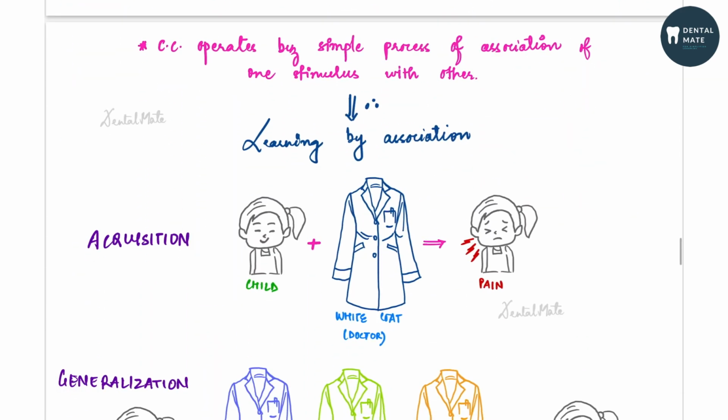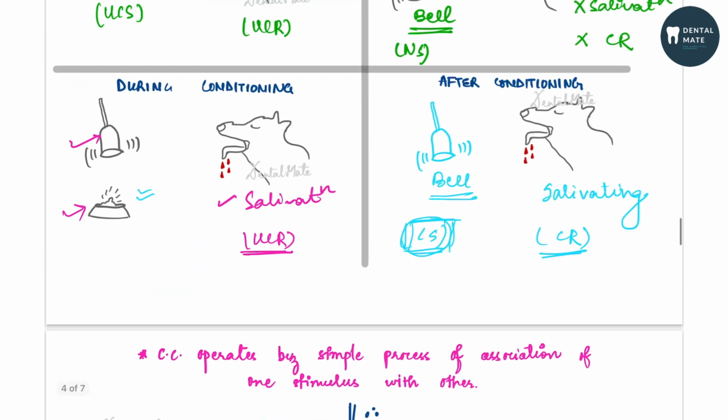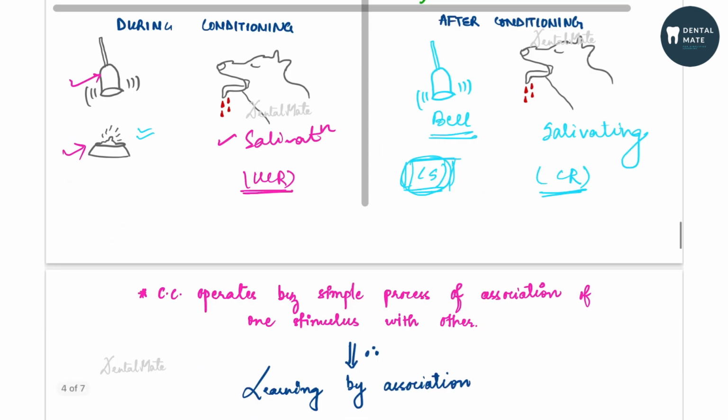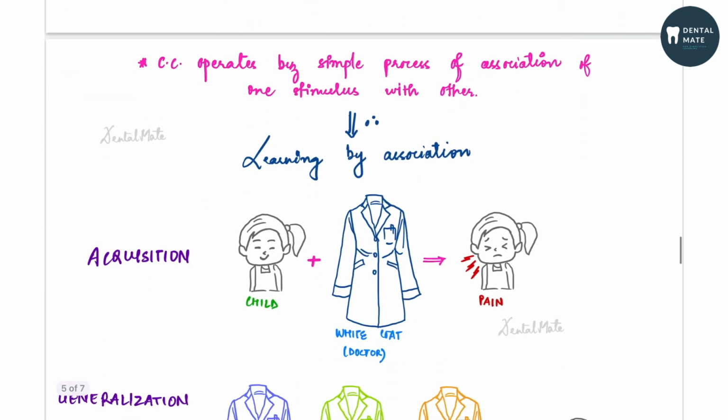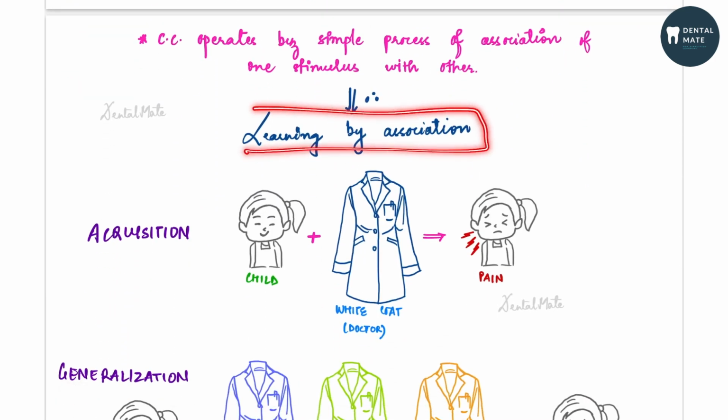So the classical conditioning theory operates by a simple process of association of one stimulus with another. Here, the stimulus, which was the bell, was associated with meat or food, and salivation was occurring. That is, the response was coming from the dog. So this is known as learning by association, which the child does during his or her lifetime.